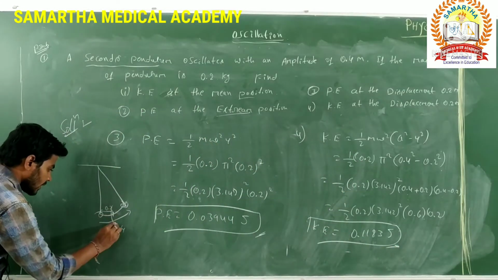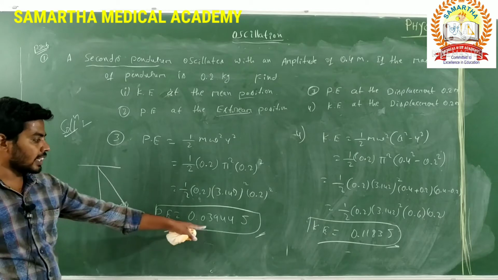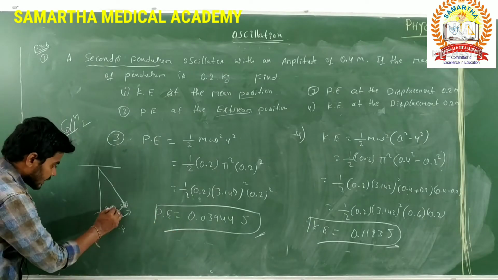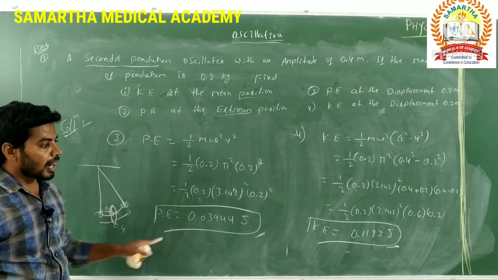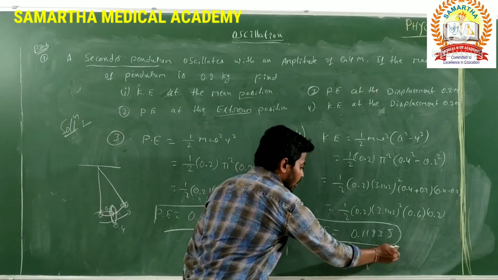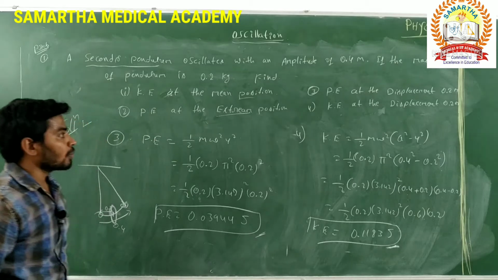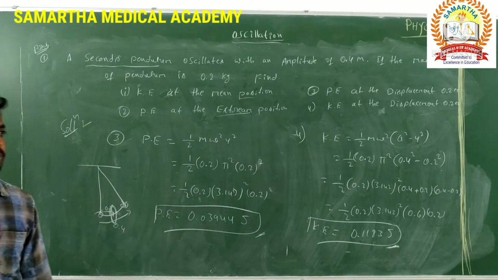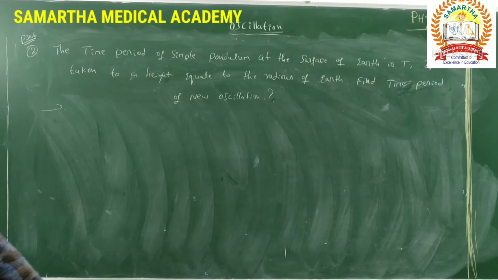This is the kinetic energy at the displacement 0.2 meter. At this point, the potential energy is 0.03944 joules. At the same point, the kinetic energy is 0.1183 joules. This is all about this problem. Pause the video and copy these notes. Next problems we go for.